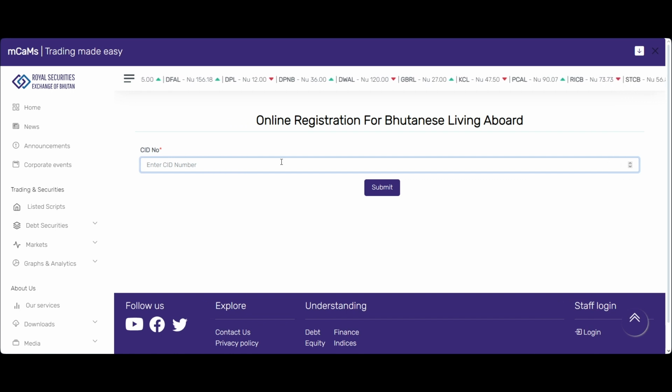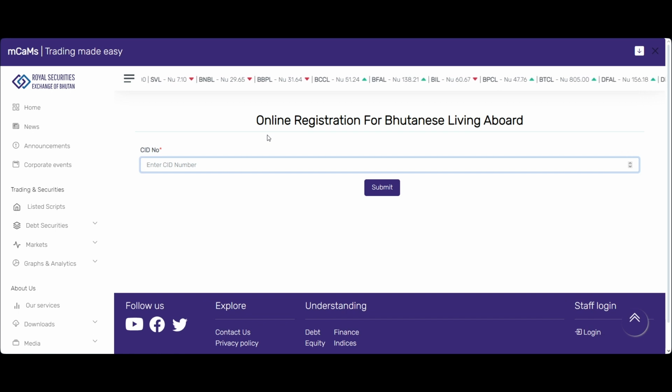So earlier the client needed to enter their CID and then register for MCAMS. But now, if they apply directly through Remit, they need not apply with a separate application for MCAMS. They will automatically get their username and credentials once they open a Remit investment account with the three banks that I mentioned earlier.